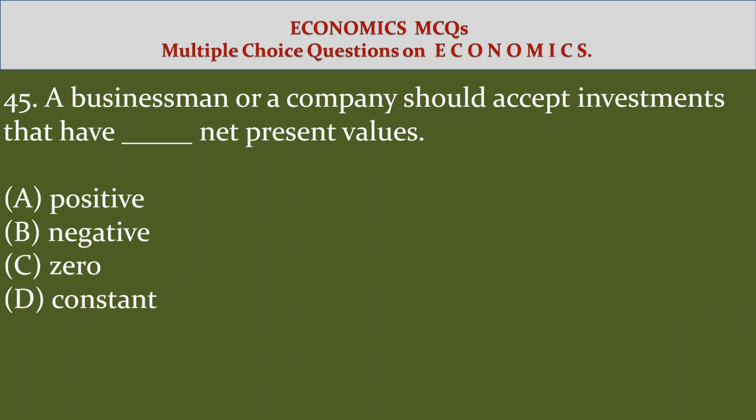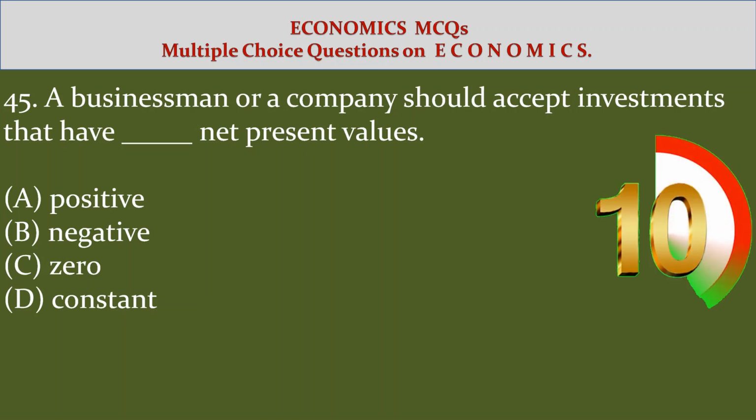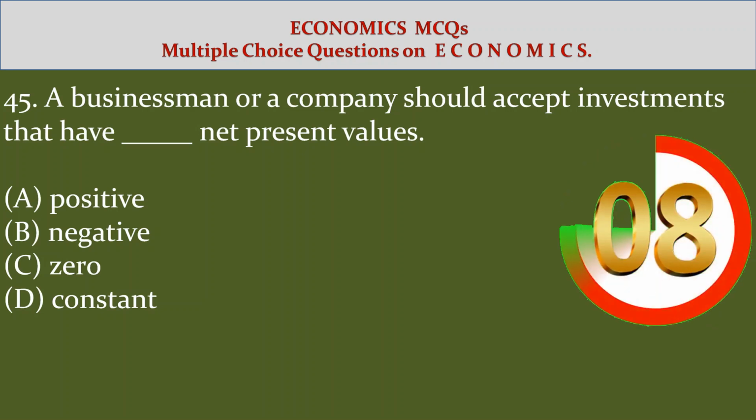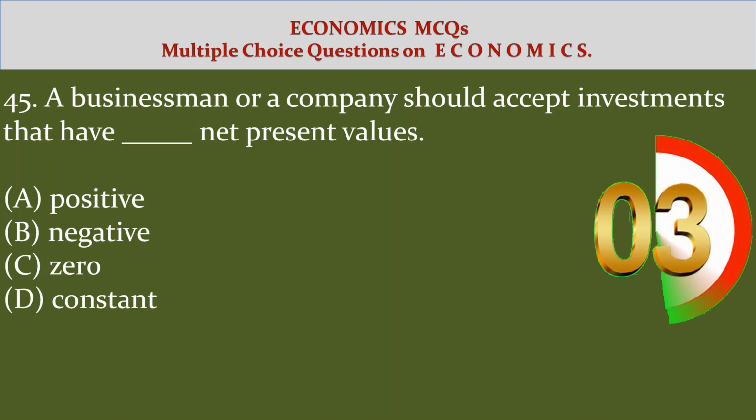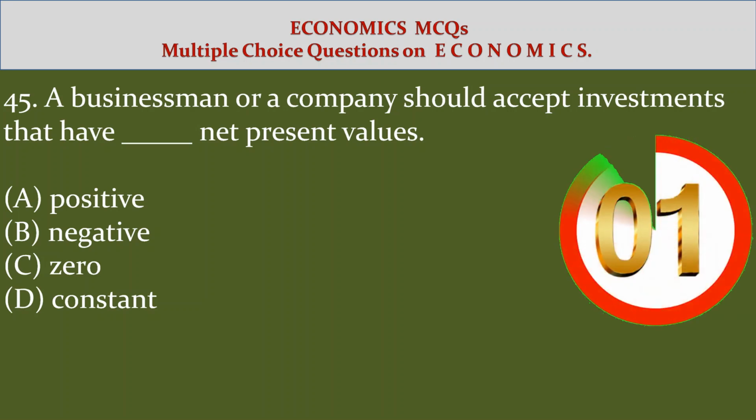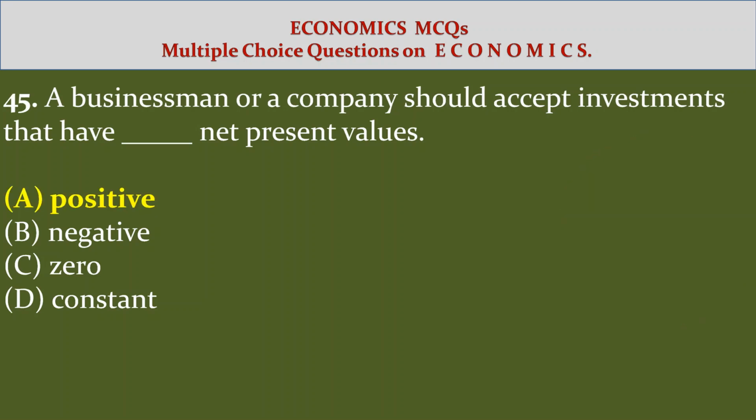45. A businessman or a company should accept investments that have dash net present values. Option A. Positive. Option B. Negative. Option C. Zero. Option D. Constant. Answer option A. Positive. A businessman or a company should accept investments that have positive net present values.